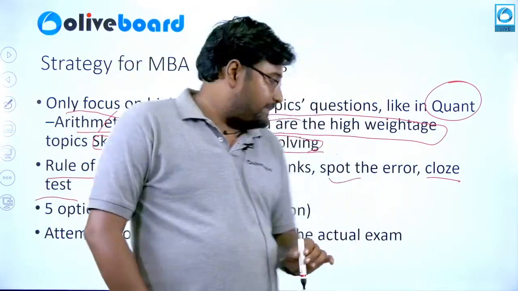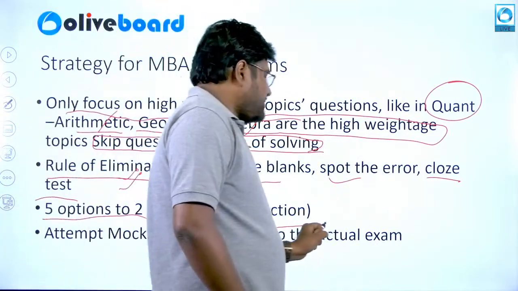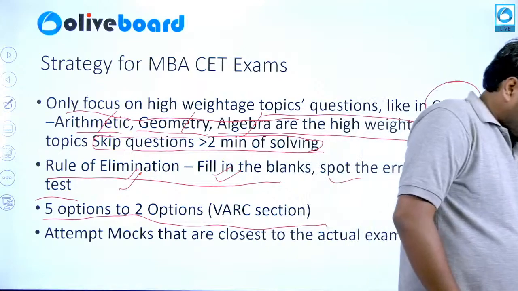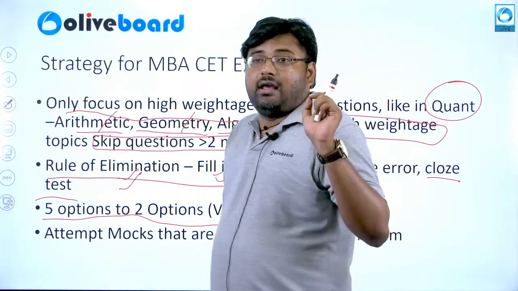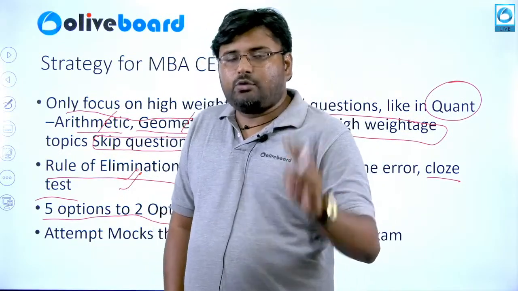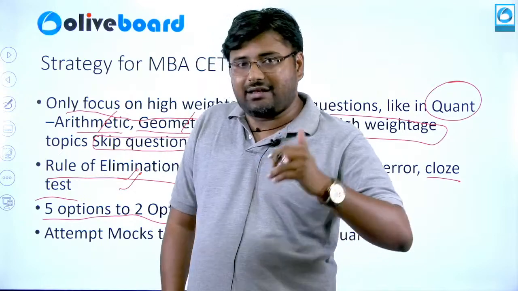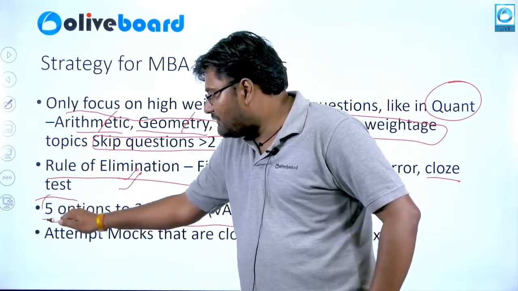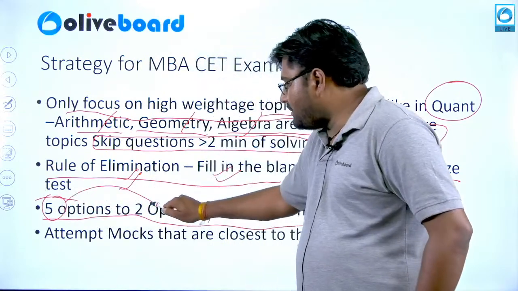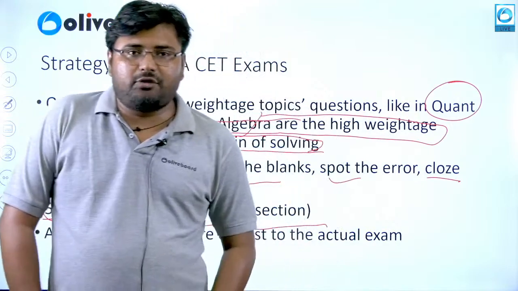should skip that question. Now coming to the most important strategy, especially for the VARC section, you have to dig out or come up with the probable 2 answers to a question in less than 1 minute, to solve that question in less than 1.5 minutes. So you have to break down the 5 options to the 2 most probable options and then mark the option that is most suited for the answer.